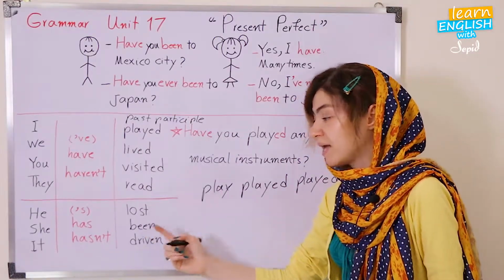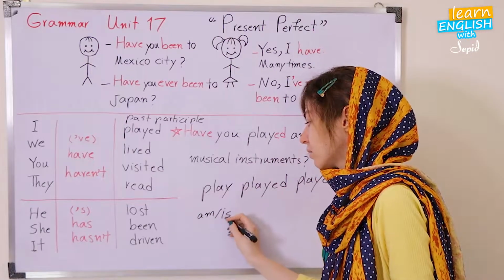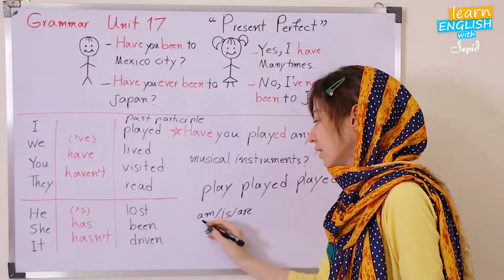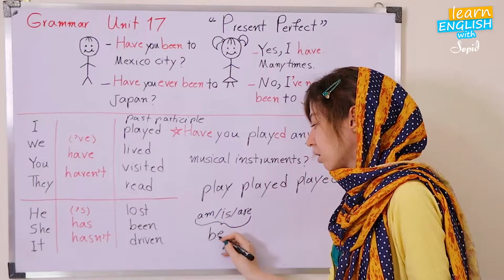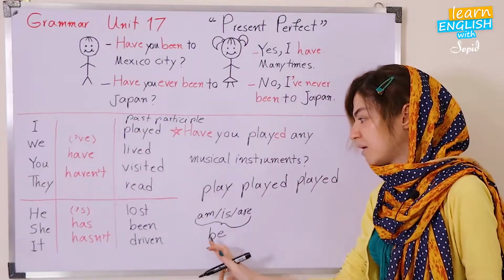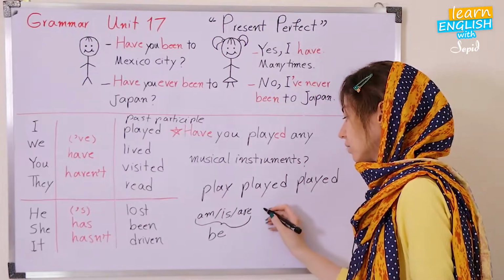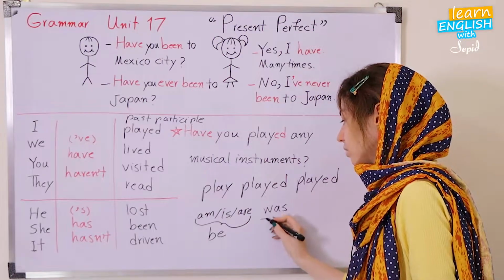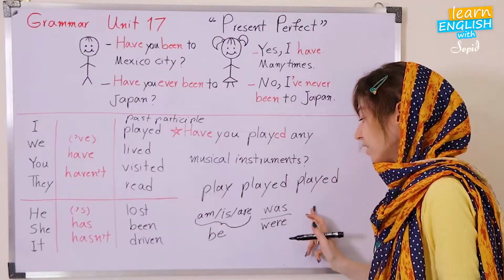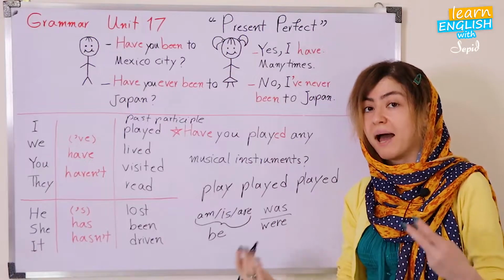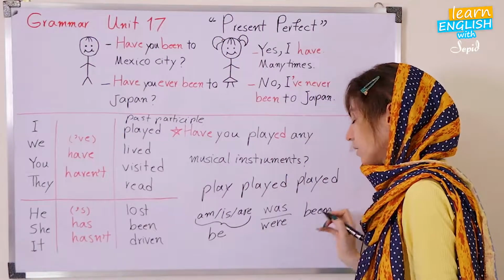So let's go to been. Am, is, are. These are derived from be. The verb is be. Be means am, is, are. So how about the past tense of these? Was or were. These are verb 2. And verb 3, the third form of the verb or past participle, is been.